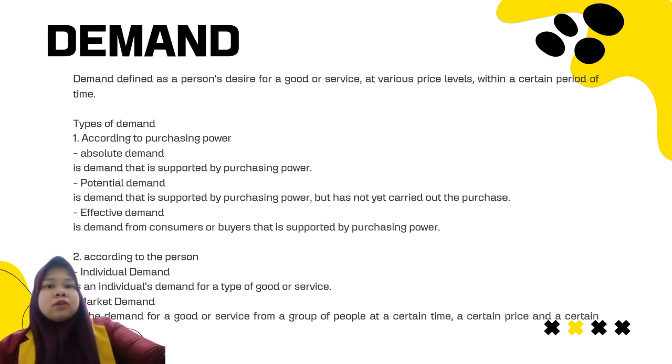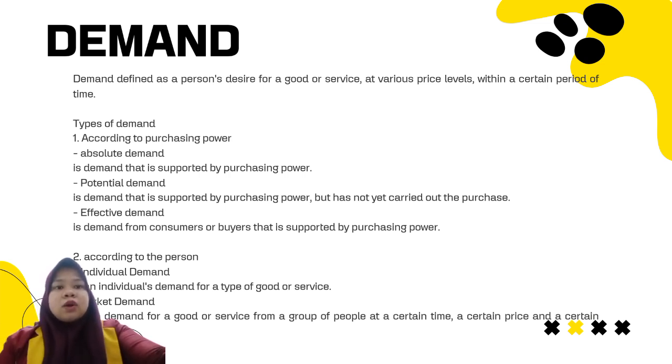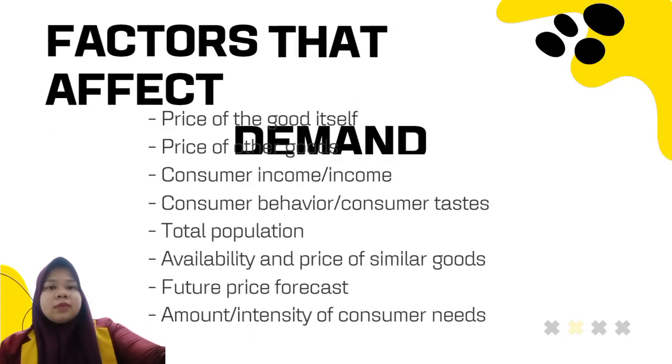Second, according to the person. Individual demand is an individual's demand for a type of good or service. Market demand is the demand for a good or service from a group of people at a certain time, a certain price, and a certain situation.